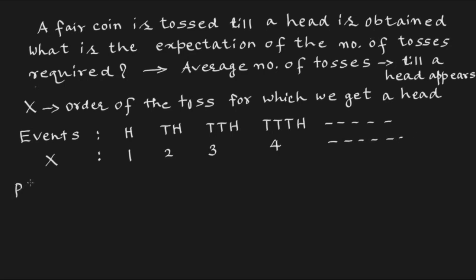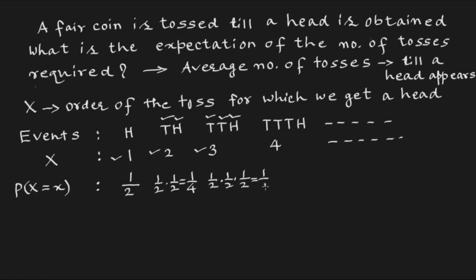Probability of X when the first toss occurs will be 1 head out of 2 outcomes, which is 1/2. For the second toss, for this tail it is half, into for this head it is half again, which is 1 by 4. For the third toss, for the first T it is half, for the second T it is half, into for the third H it is half again, so it will be 1 by 8.